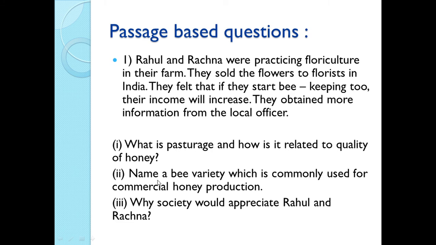Next is, name a bee variety which is commonly used for commercial honey production. The answer is, it is the Italian honeybee variety. The name of that Italian honeybee is Apis mellifera. Third question is, why would society appreciate Rahul and Rachna? What do you think? Why should the people from that area appreciate Rahul and Rachna? Just because of their scientific knowledge. Second is they have concern for the society. So they should be appreciated by the society.